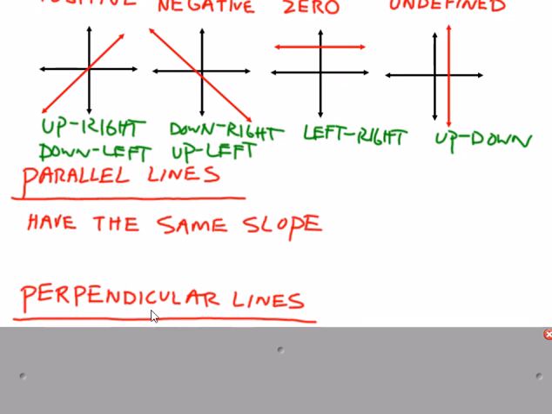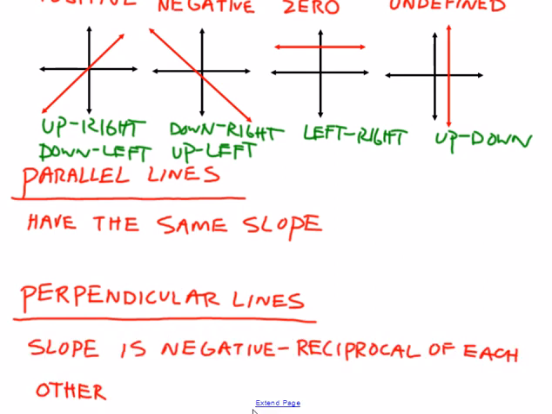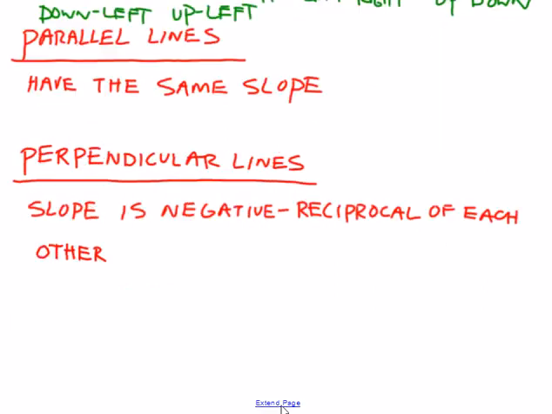Perpendicular lines are a little bit tricky. For perpendicular lines, the slope is the negative reciprocal of each other, where the word negative means they have to have different signs, and reciprocal means that one fraction is the flip version of the other one.